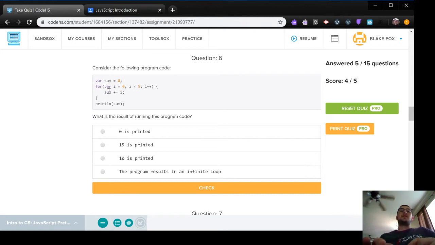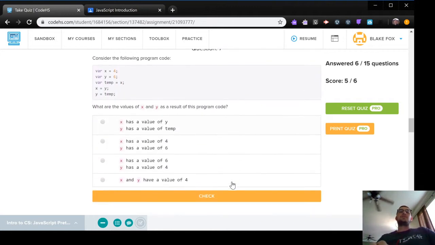So we're going to say 0 plus I. That's going to be 0, right? And then the next iteration, it adds 1. So that's 1. 1 plus 2, that's 3. 3 plus 3 is 6. And then 6 plus 4 is 10. Let's see if that's right. Here we go.